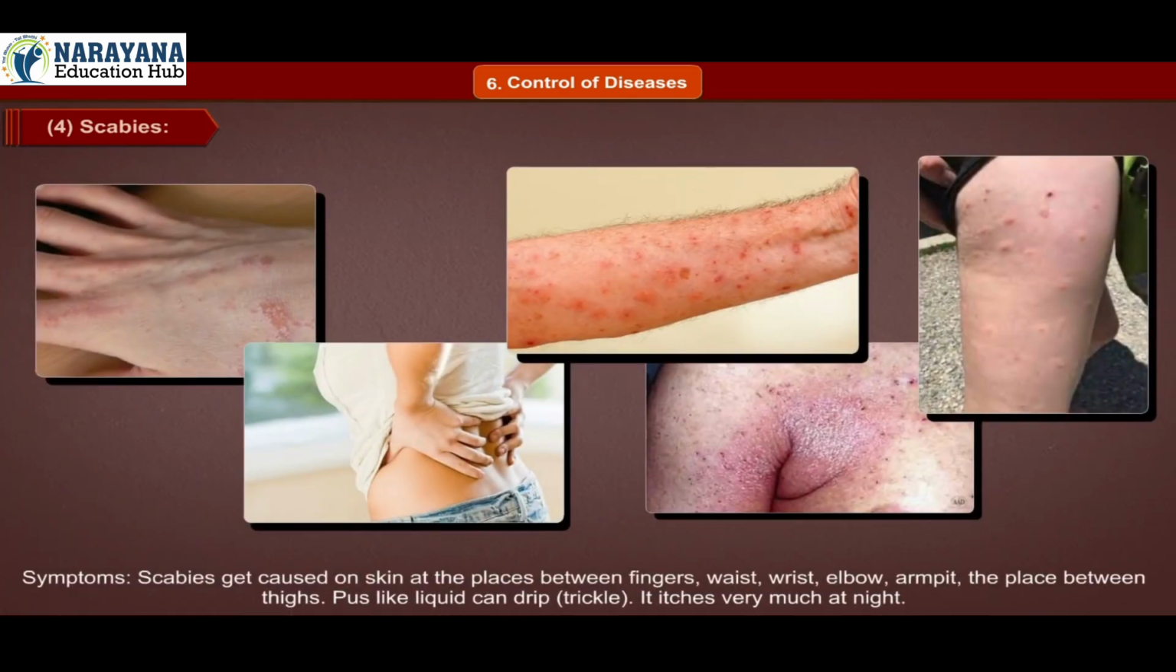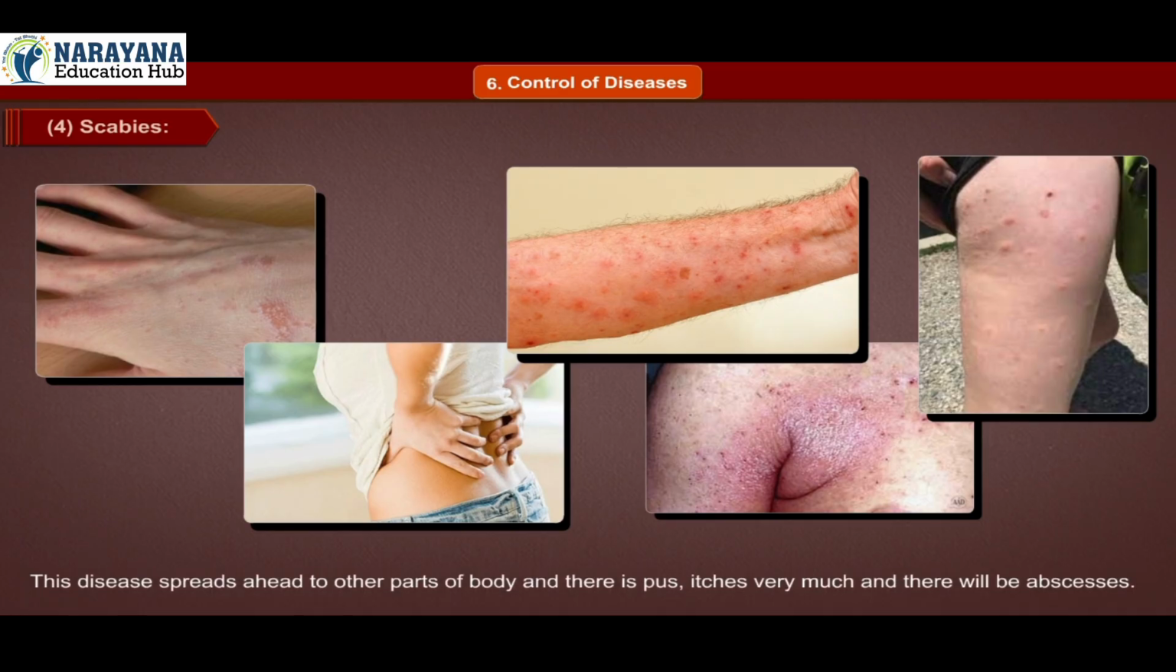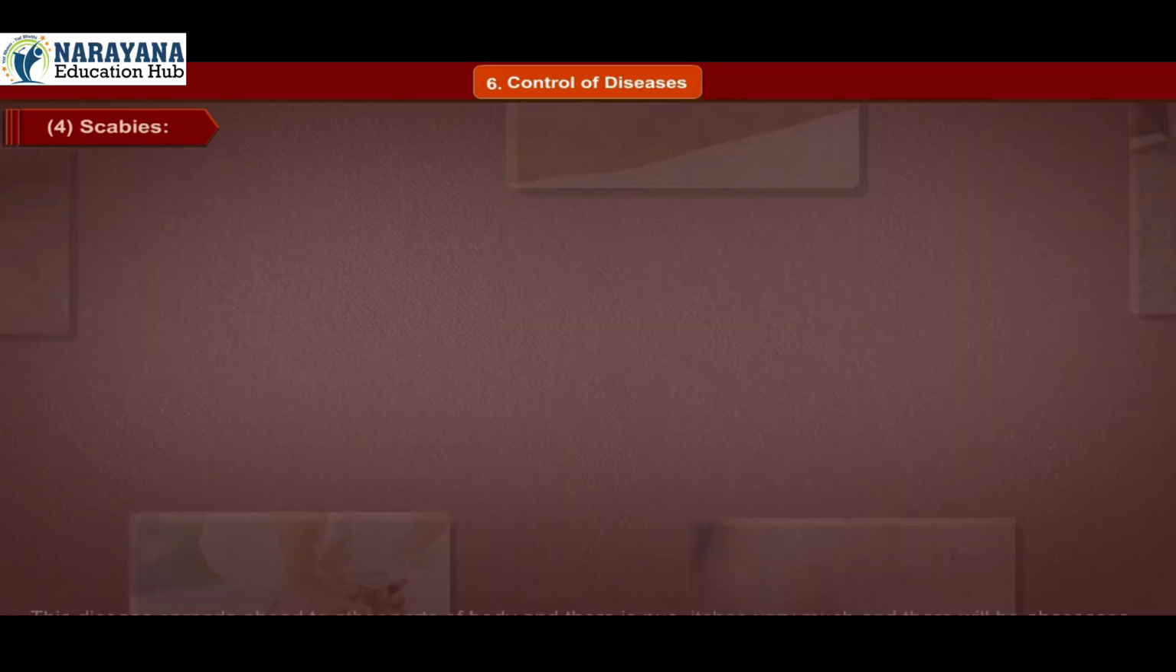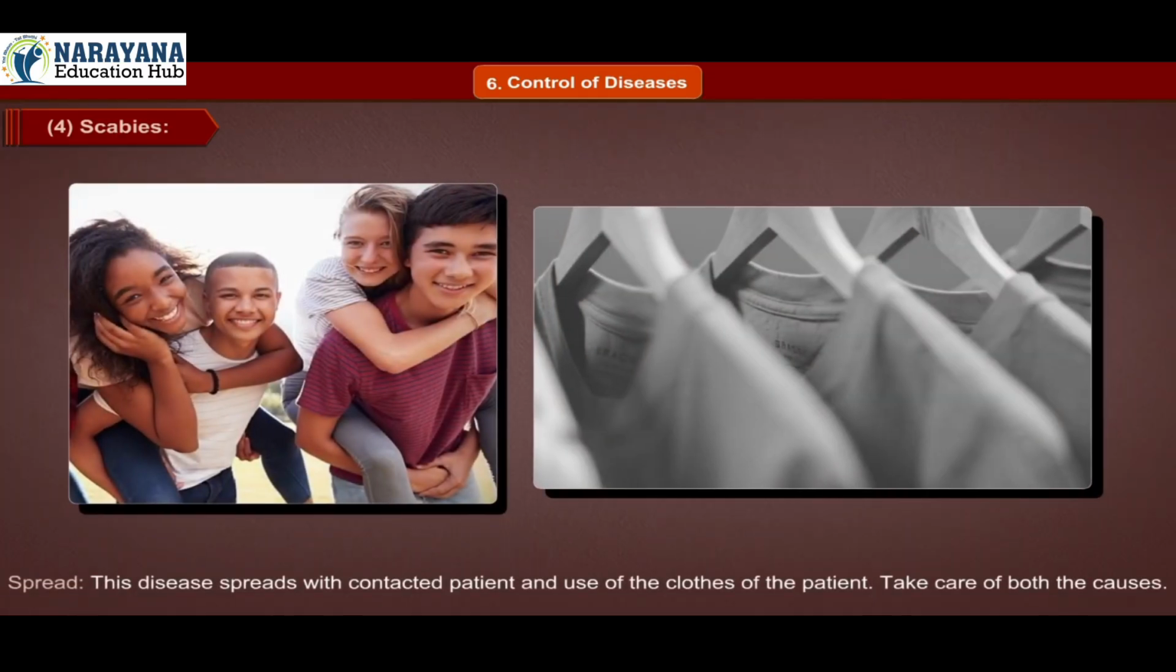Symptoms. Scabies get caused on the skin at places between fingers, waist, wrist, elbow, armpit, and the place between thighs. Pus-like liquid can drip, that is trickle. It itches very much at night. This disease spreads ahead to other parts of the body and there is pus, it itches very much and there will be abscesses. Spread. This disease spreads with contact with the patient and use of the clothes of the patient.